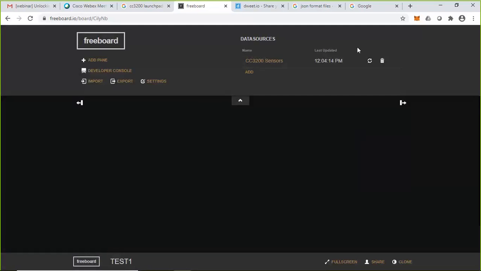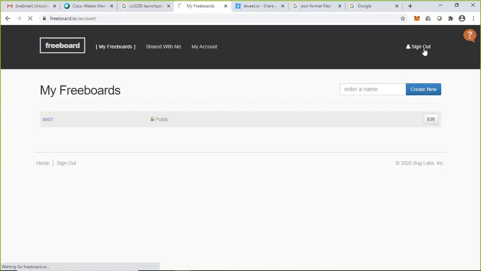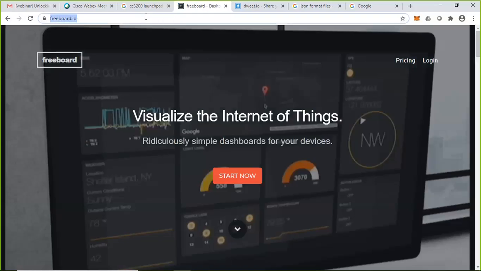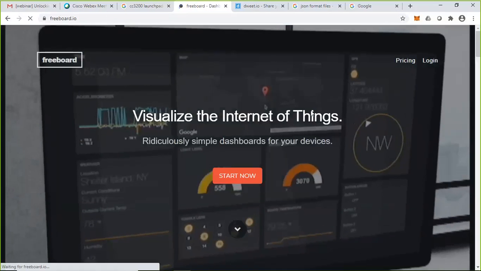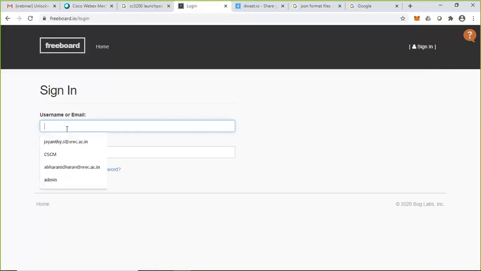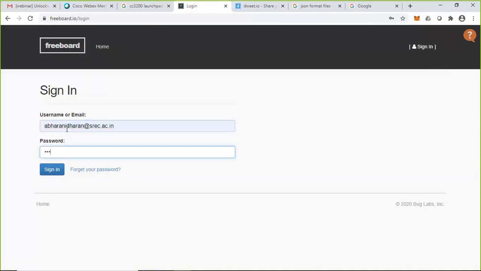Now what I have to do is, first, I can log out from this. Yeah, I am going to sign out. First, open a browser and there click on freeboard.io, then automatically this page will be displayed, and click on login. I have already registered with my user mail ID, and I'm going to type my password. After that, click on sign in.